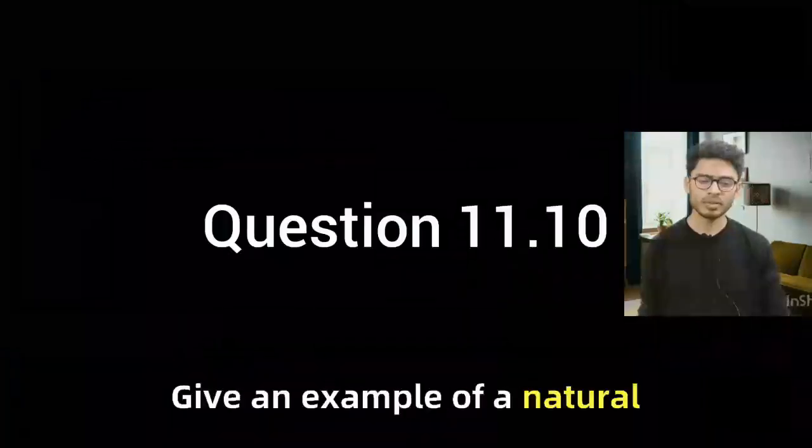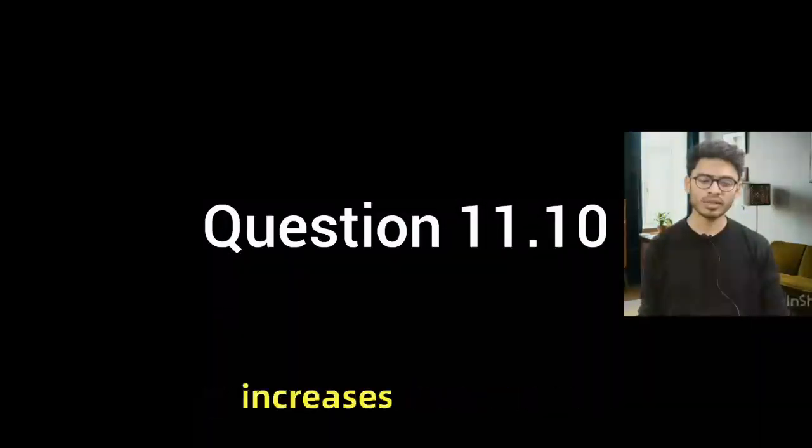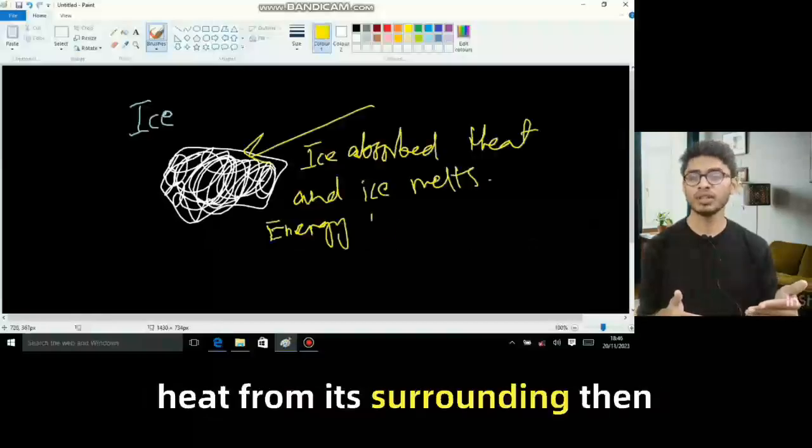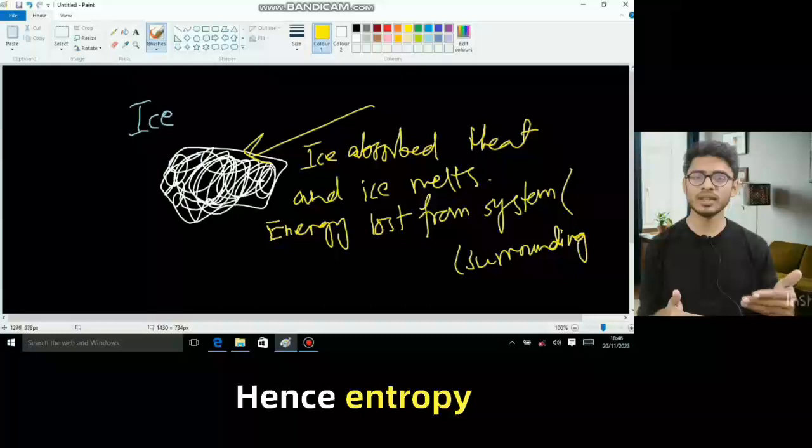Give an example of a natural process that involves an increase in entropy. When ice melts by absorbing heat from its surroundings, the change in heat is positive, hence the entropy of the system increases.